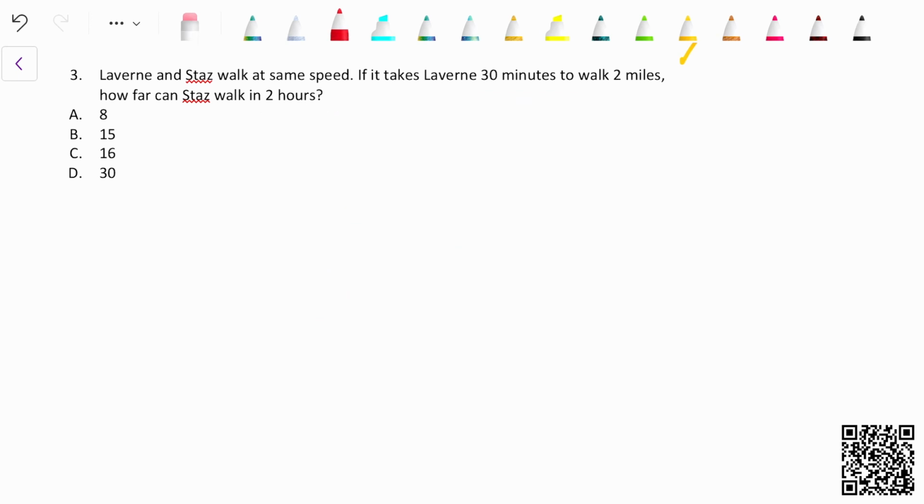So the easier method here is that you see 2 hours is 4 30 minutes, because 2 hours is 2 1 hours, and 1 hour is 2 30 minutes. On that same logic, 2 hours should be 4 30 minutes. And it should be 4 times as much as they walk in 30 minutes. So then it just becomes pretty simple. It's just 4 times 2. So the correct answer is 8. No more converting, haha.